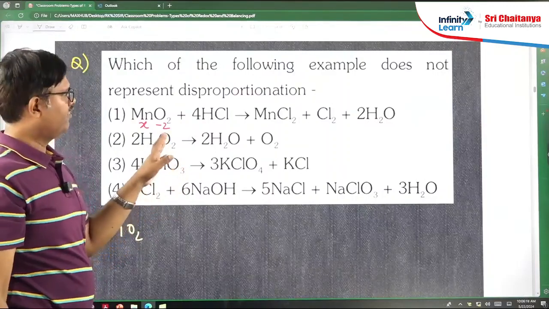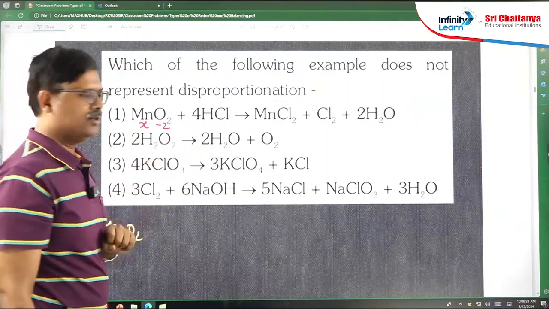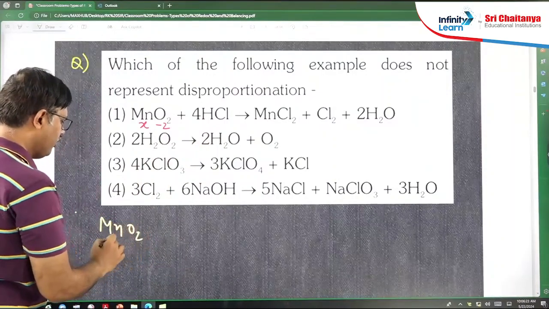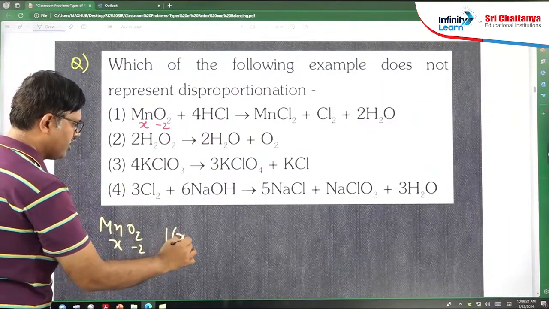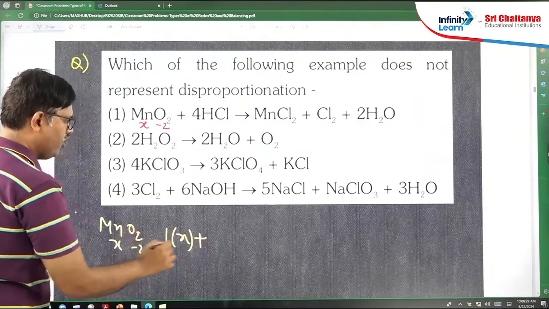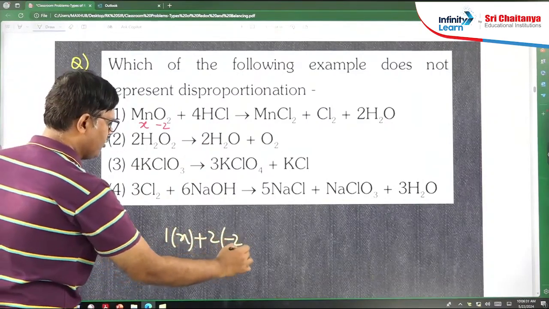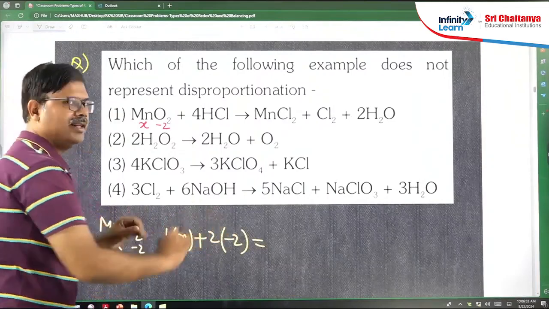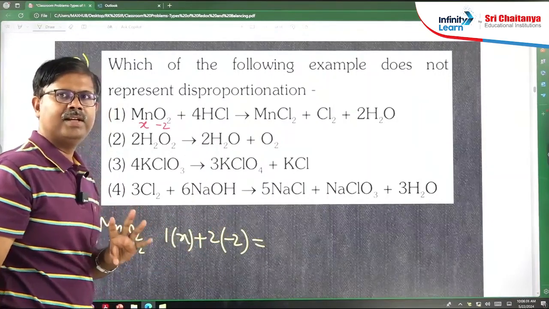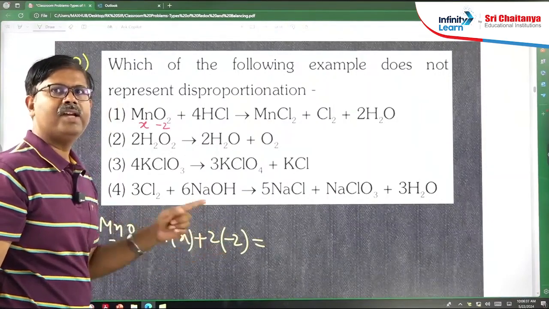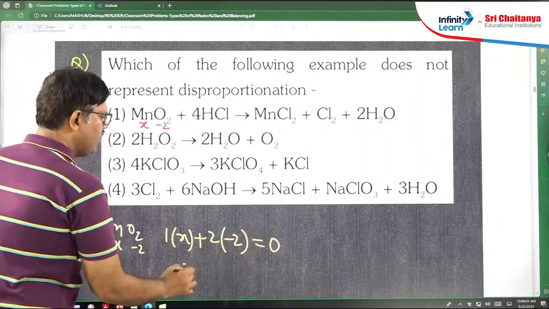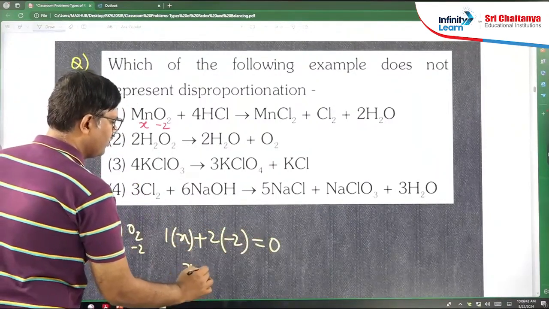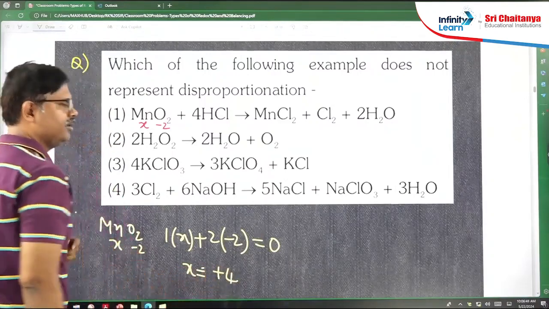And after that I will directly put the values. See, MnO2, so 1 into X because 1 manganese, 2 oxygens, each one minus 2. Sum of all oxidation states of all elements in species is equal to the charge. Charge is what? Nothing. It is not an ion. So 0. So by doing that you will get X as plus 4.